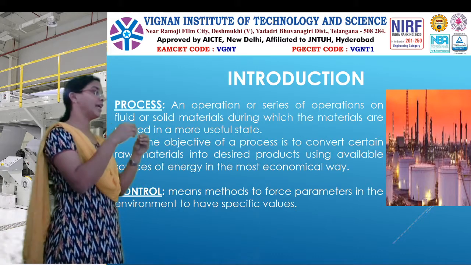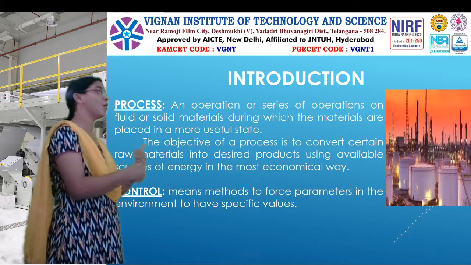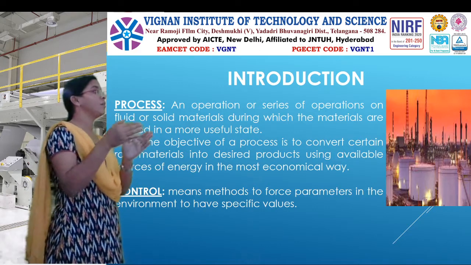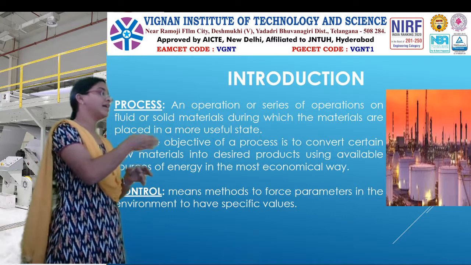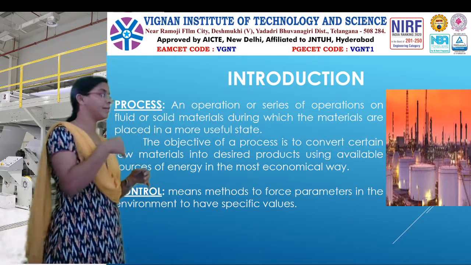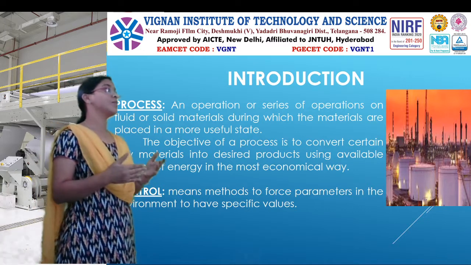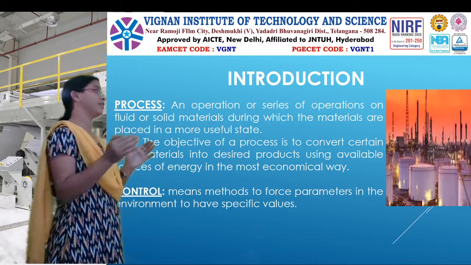We are going to take those materials and perform some operation, boiling. After the boiling operation, we are going to get some particular output, like tea. So this entire method, these entire operations, are called a process. So what is meant by control? A process is nothing but performing operations to get an output.